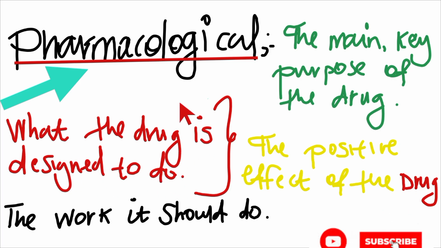If the drug was designed to relieve pain or to cure HIV, that is pharmacological property. What the drug is going to do in your body, the exact thing that it is going to do, is what we call pharmacological property. So it can either be a positive or negative effect, but in most cases, it is always positive.